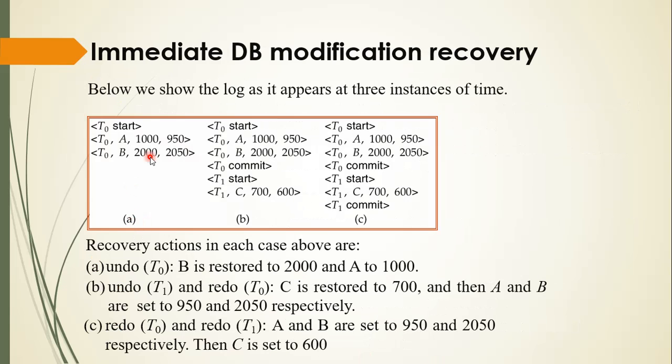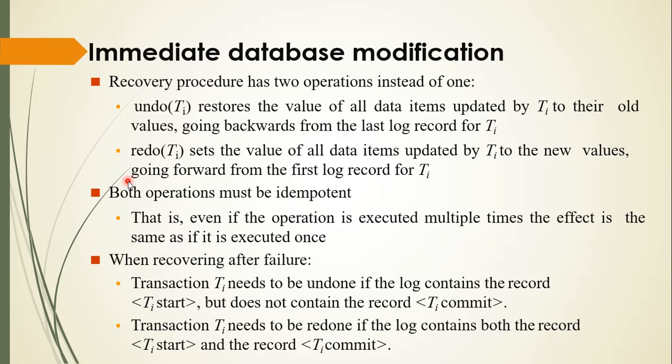Now see here, below we have a log as it appears in 3 instances. Recovery actions in each case above are: undo T0, B is restored to 2000 and A to 1000. As we have no Ti commit over here, transaction Ti needs to be undone if the log contains the record Ti start but does not contain the Ti commit.